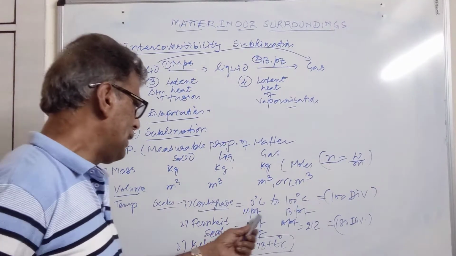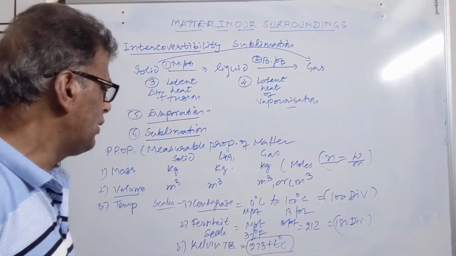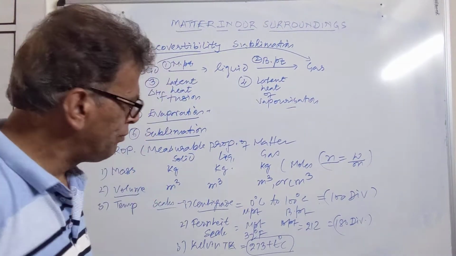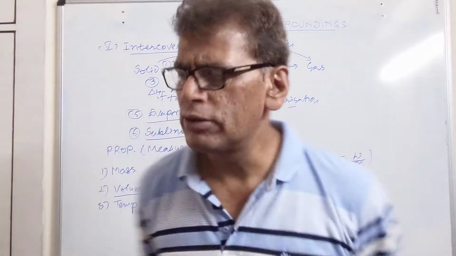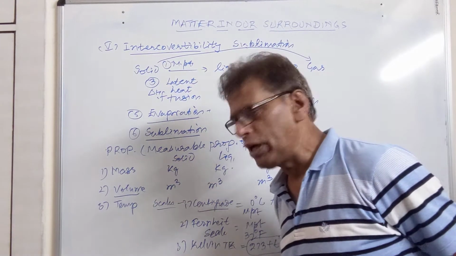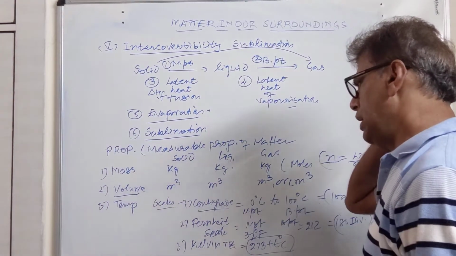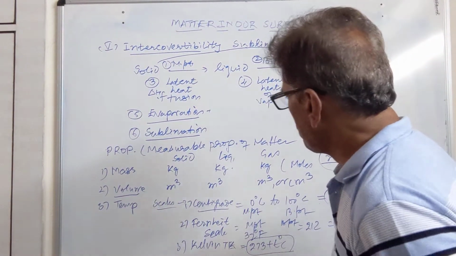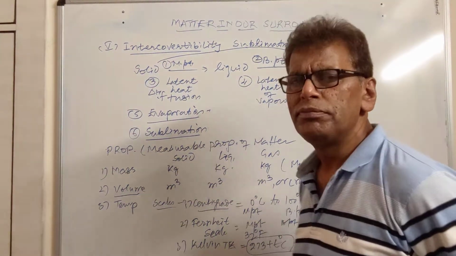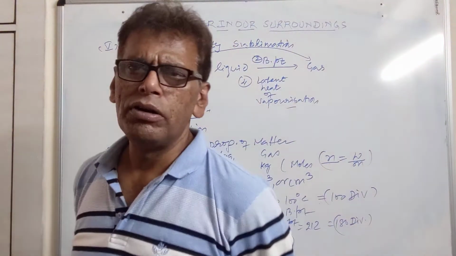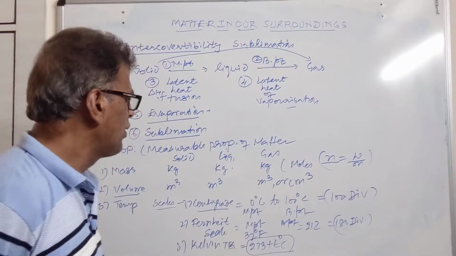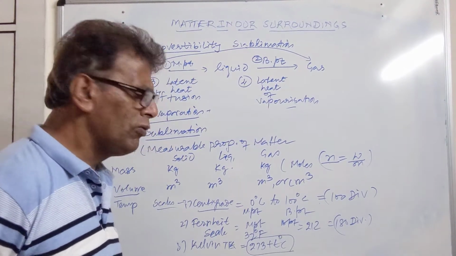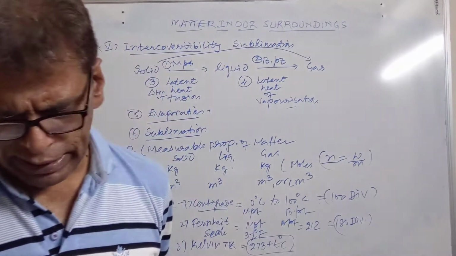Pressure, usually expressed in case of gases, is expressed in atmospheres, pascals, kilopascals, Newton per meter square. In liquids and solids, they don't exert any pressure. And this is regarding the measurable properties of the solid, liquid, gases.